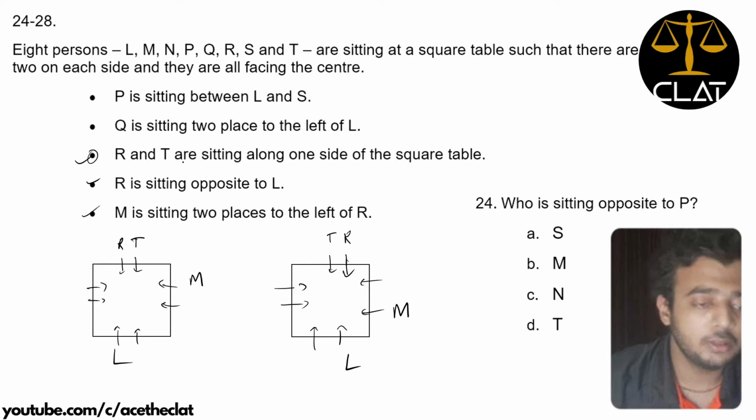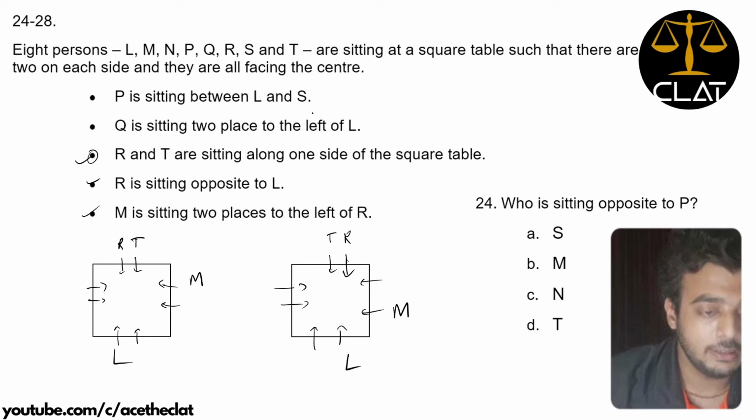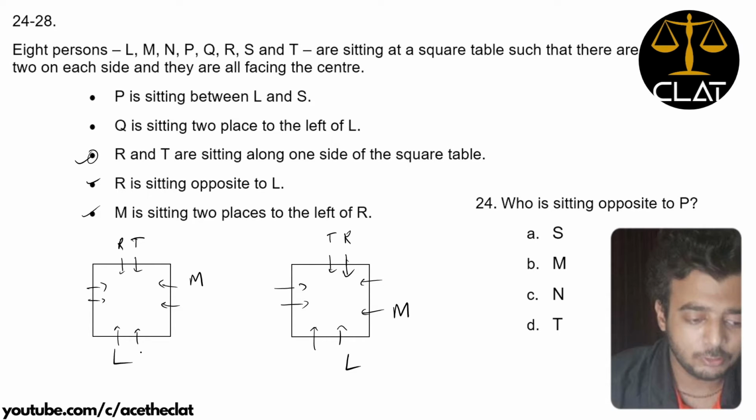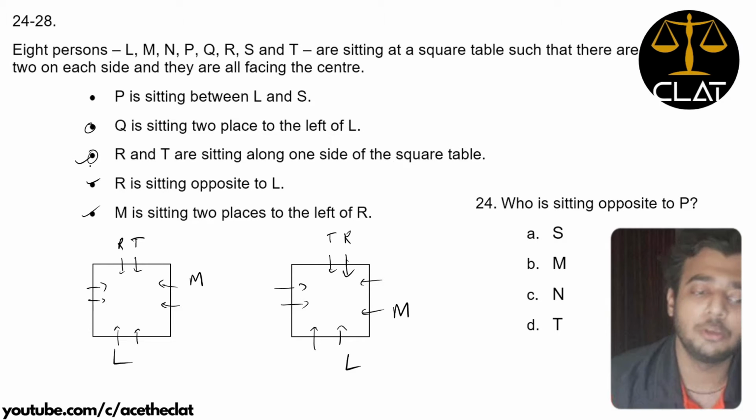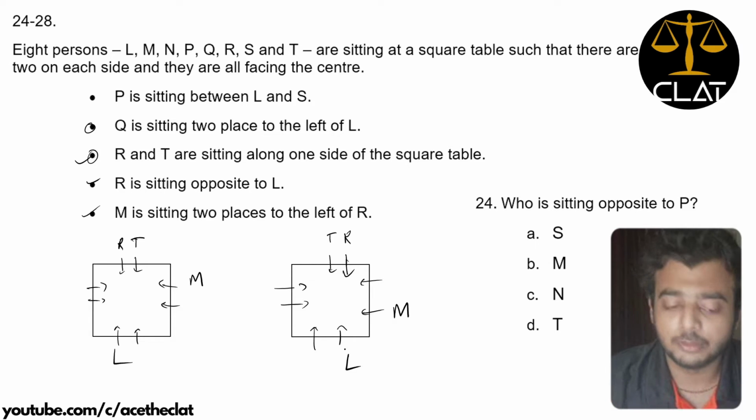3 conditions met. Now P is sitting between L and S, right? So P can sit over here as well and here as well. In this case P can only sit here because M is here. Before that, if you look at the second condition, Q is sitting 2 places to the left of L. There is only one possibility in both diagrams, that Q must sit over here.